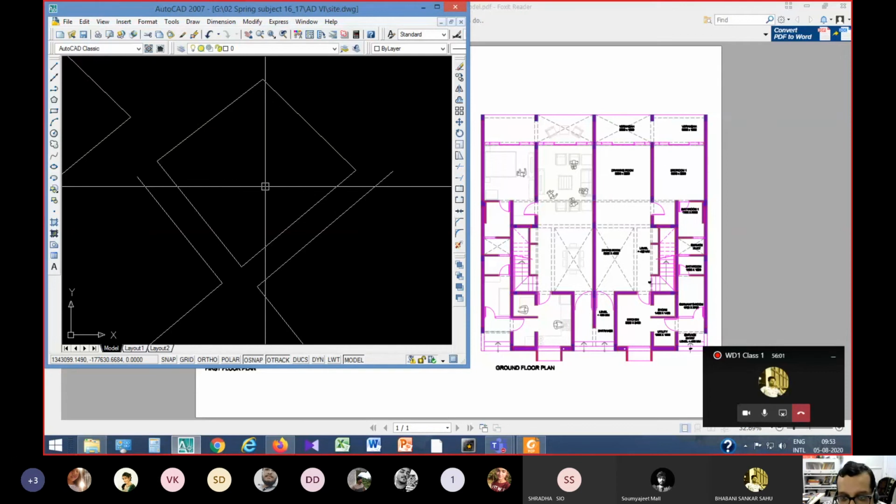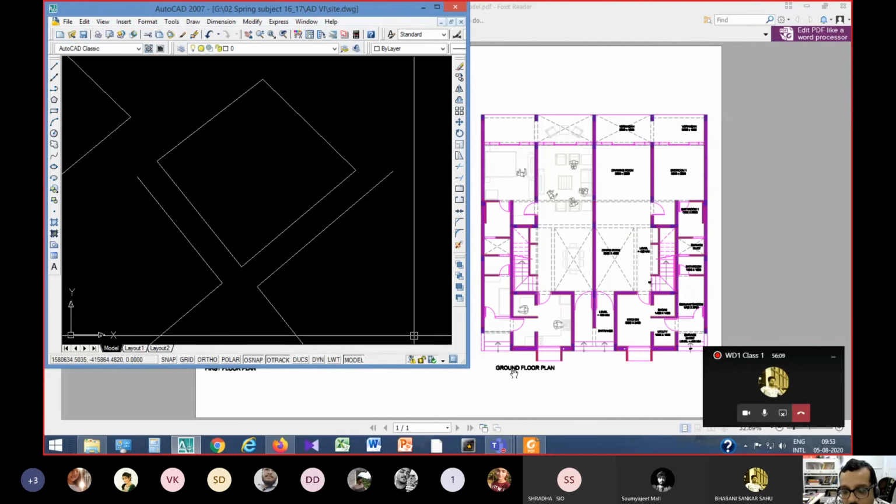So wherever I have written ground floor plan or first floor plan, below that, always when you give the labeling of each drawing, you give a scale also. Now these scales are generally architectural scales. And why do we write the scale below each and every labeling?